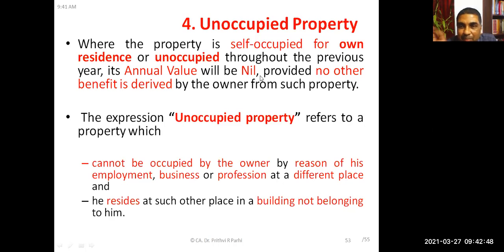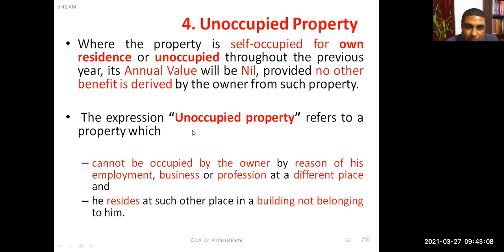Annual value is nil provided no other benefit is derived. If the house is, let us say, rented out, then there is some income. That's a different thing. Otherwise, for a self-occupied house or unoccupied house, annual value shall be nil. And you also know maximum one can claim two houses like this. And now let us understand what is an unoccupied house.